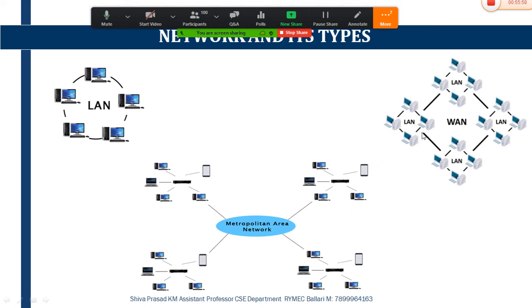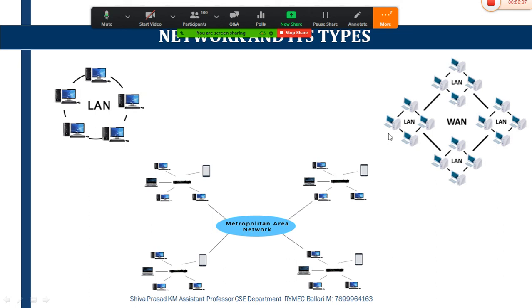WAN has direct interconnectivity between one building, one LAN and the other LAN. But in MAN, all the LANs are connected to one single hub, called the metropolitan area network. This LAN is connected to MAN, this LAN is connected to MAN, and this acts as a centralized controller of all the LANs.